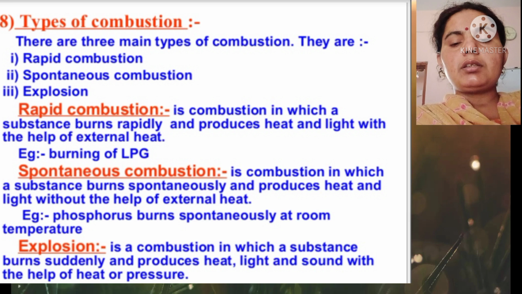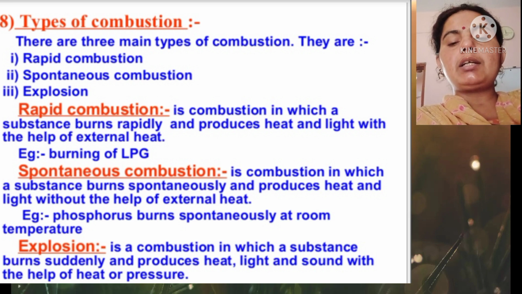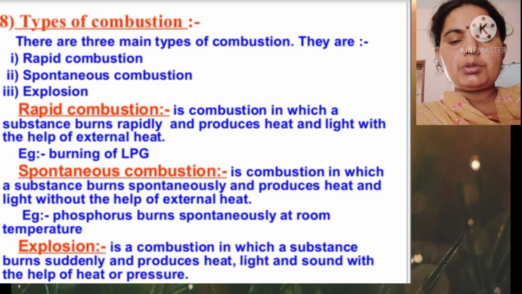Spontaneous combustion is a combustion in which a substance burns spontaneously and produces heat and light without the help of external heat. Phosphorus burns spontaneously. Explosion is a type of combustion in which a substance burns and produces heat, light and sound with the help of heat and pressure. So all these are the forms of combustion.